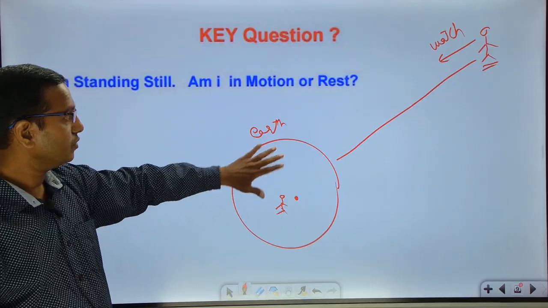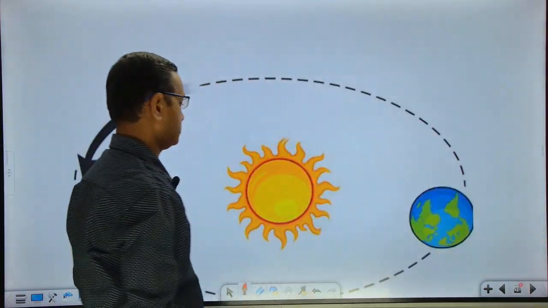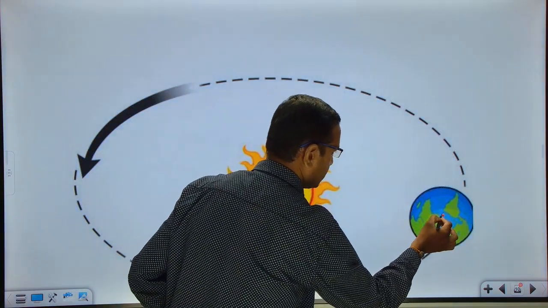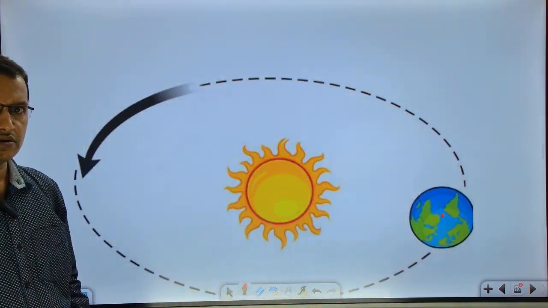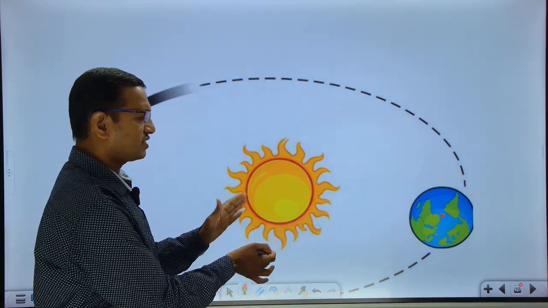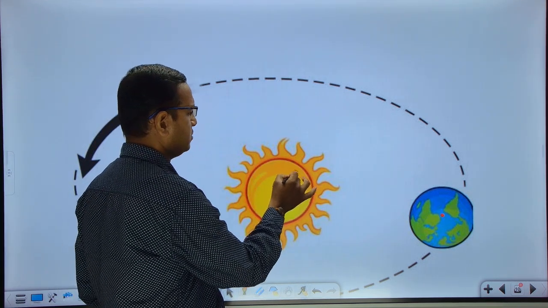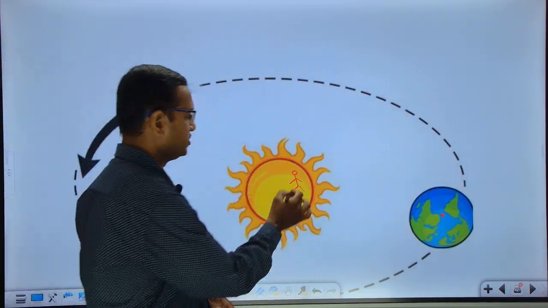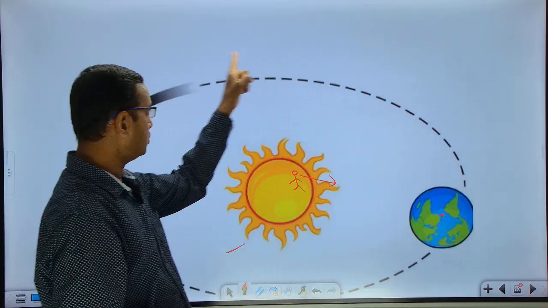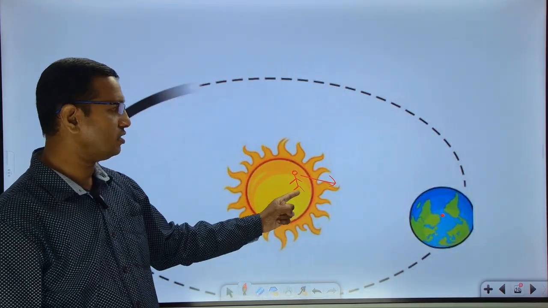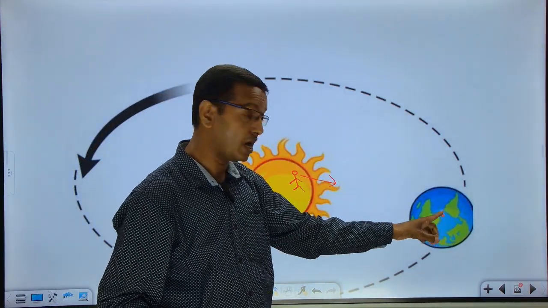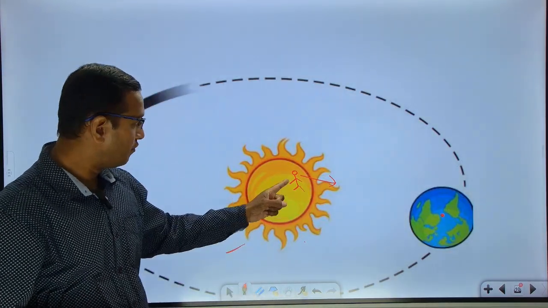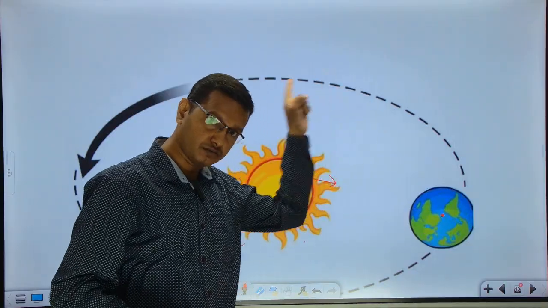Now let us look at this. You can just see here. Somewhere I'm here in this image, on the earth, a simple dot. But let us assume that there is a person sitting inside the sun without burning. Let us say hypothetically, he is watching from here. Now, is the earth continuously moving? Yes or no? It's revolving around the sun. So I am moving here. I'll be standing still in this studio, but for this guy, I'm in motion.